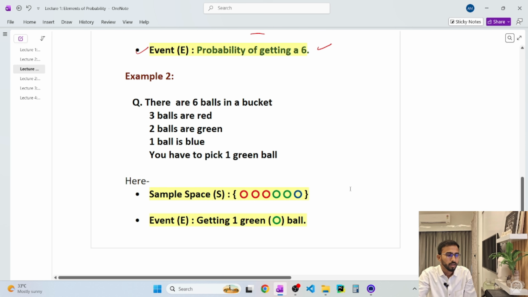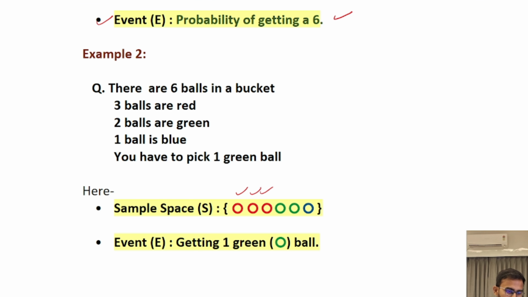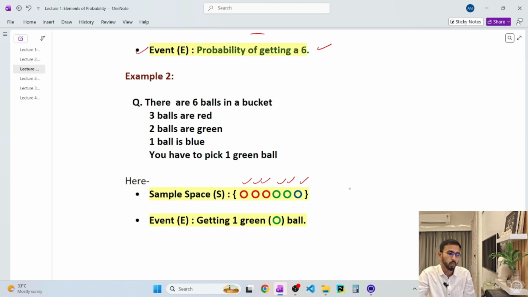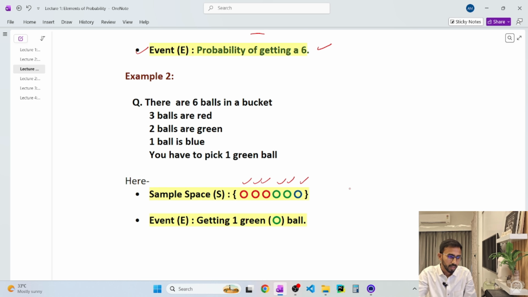Second example: suppose there are 6 balls in a bucket. 3 of them are red, 2 of them are green, and 1 is blue. If I give you a choice that you can pick a ball once, what is the probability of you choosing once and getting a blue ball or a green ball or a red ball? That is an example of an event.